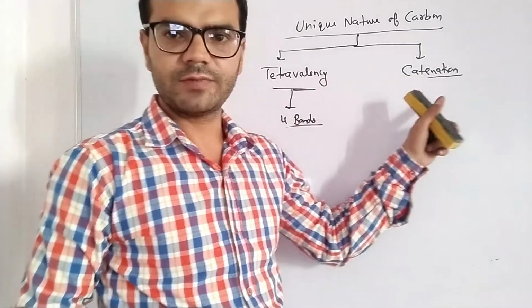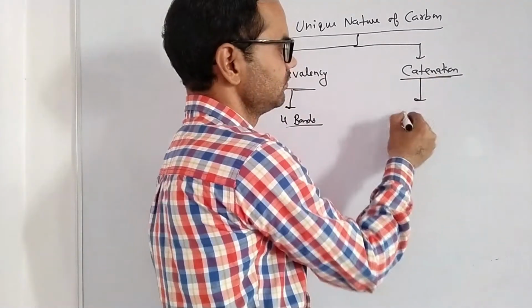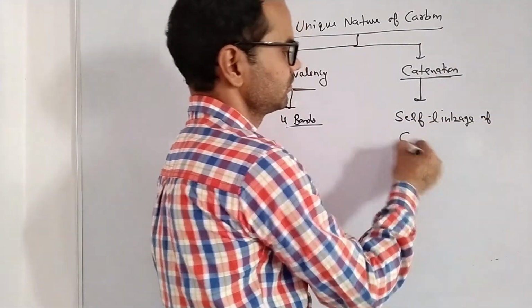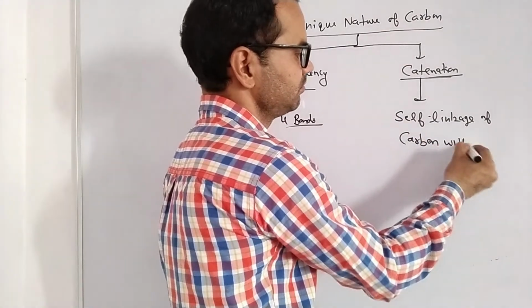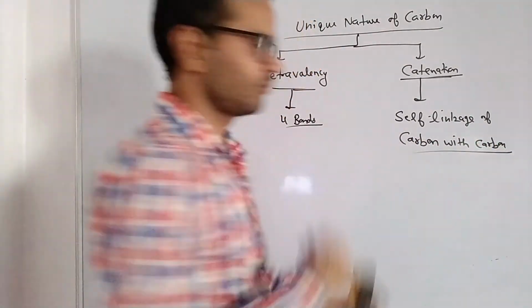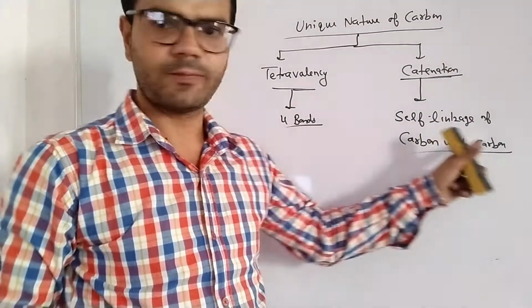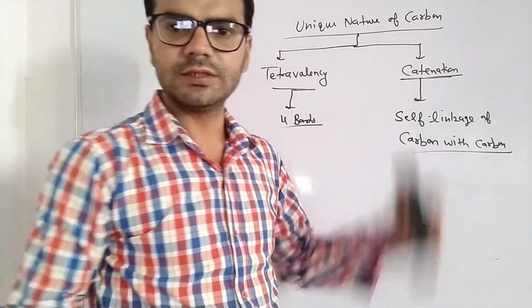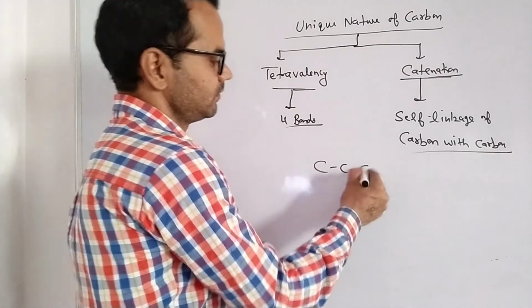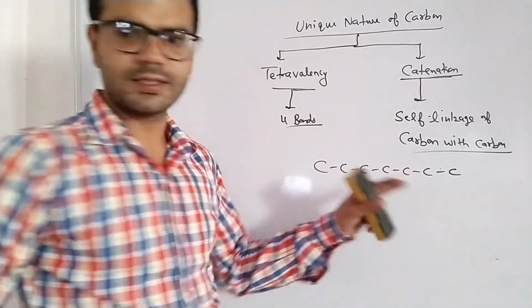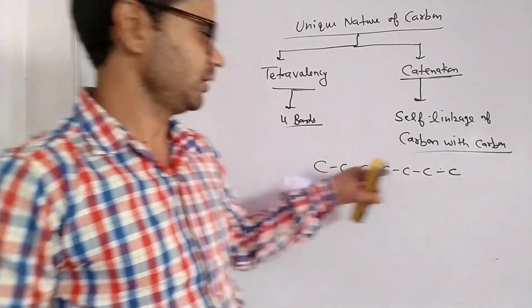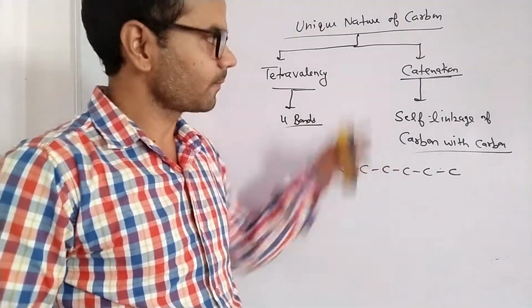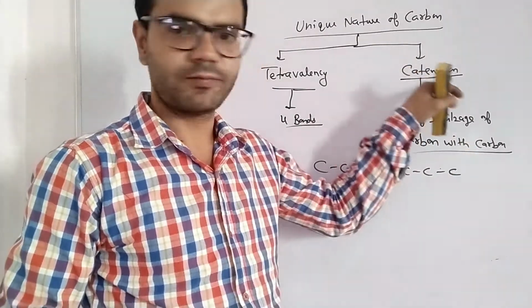And now, what is this catenation? Catenation is self-linkage of carbon with carbon. Carbon makes long chains due to this property. For example, we have this compound. We can see 1, 2, 3, 4, 5, 6, 7 carbons are interlinked. This property of carbon to make long chains is called catenation.